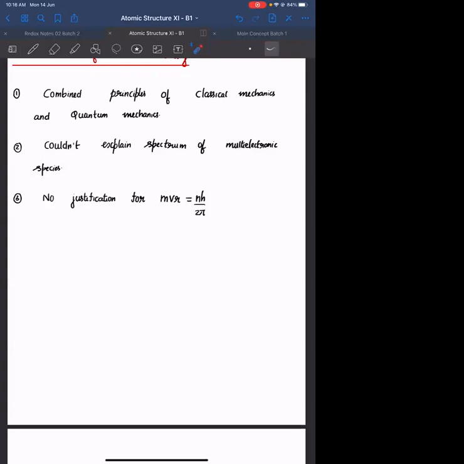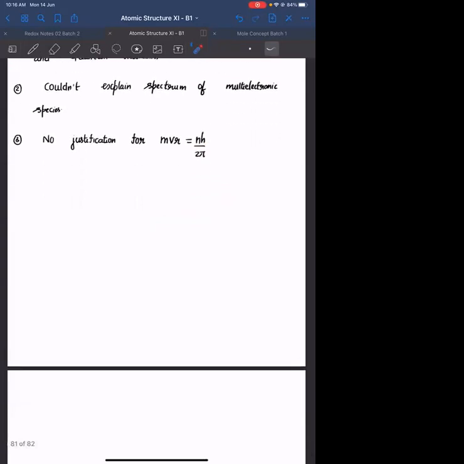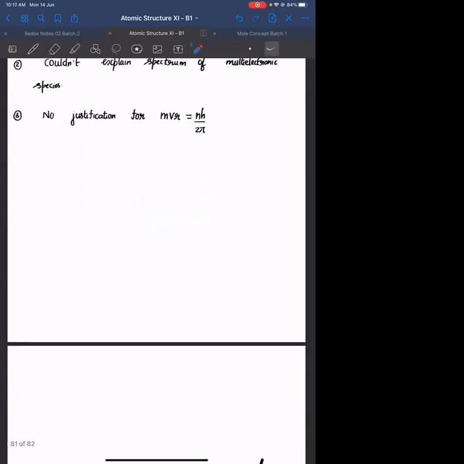Most of the questions which were asked in JEE Mains and NEET, if they are related to Bohr's theory, most of the times the question can be solved using mvr equals nh upon 2 pi. Later I will give you such questions, we will see, but there is no justification given. Clear? Next limitation. Couldn't explain formation of chemical bond.